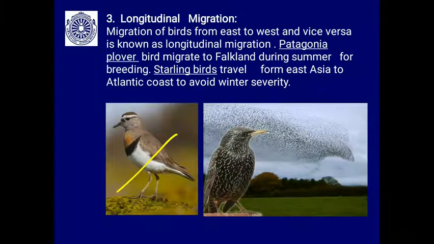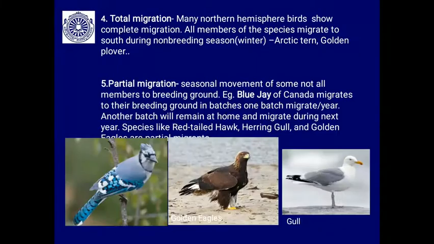Then another is the starling. They migrate in millions of birds, in a big flock. They migrate from East Asia to the Atlantic coast to avoid winter severity. So they migrate east to west. So this is what you can see, longitudinal migration.